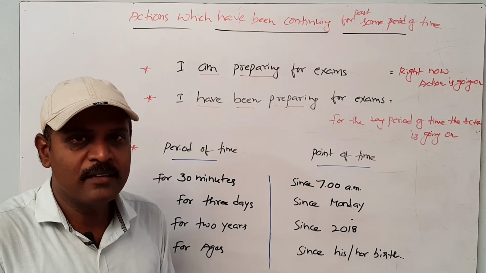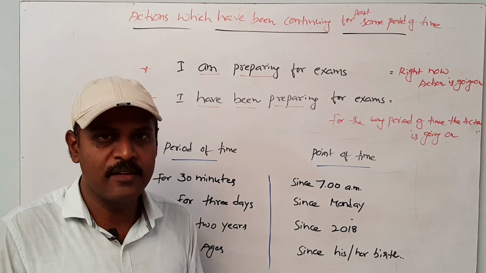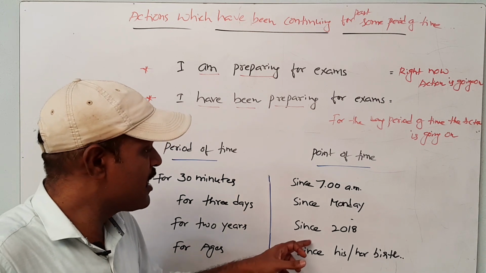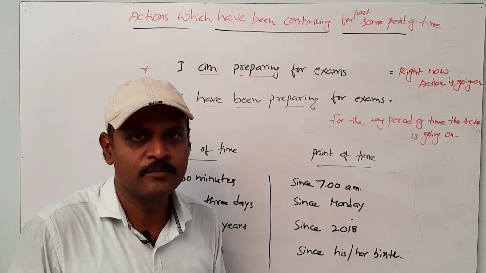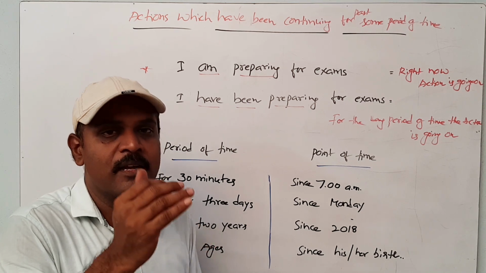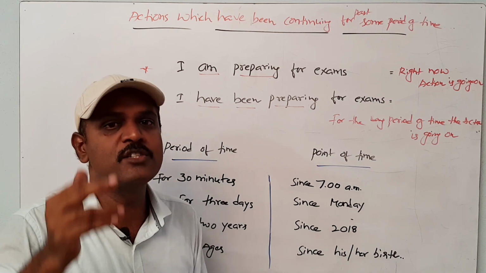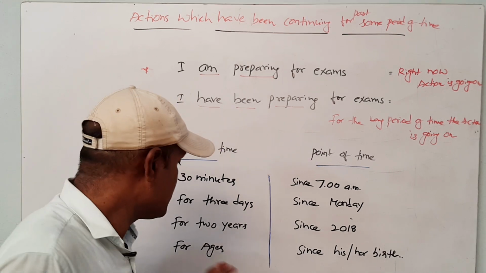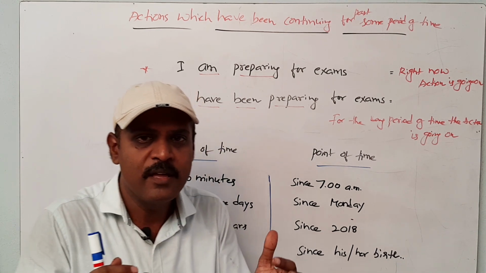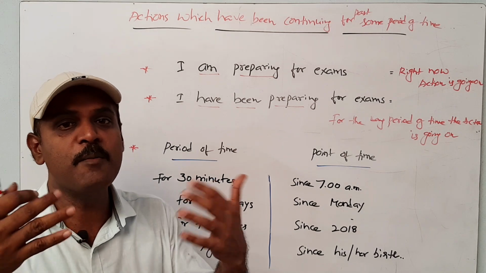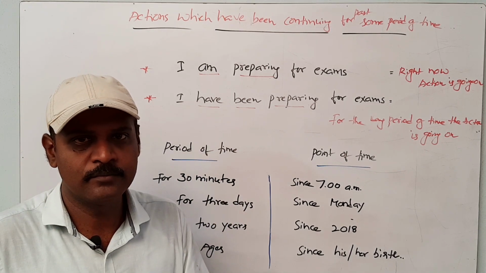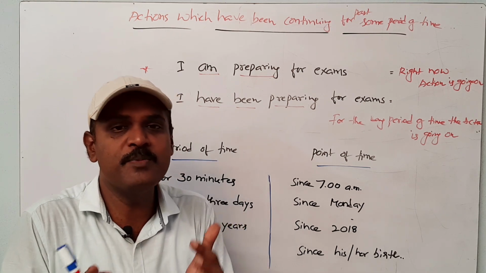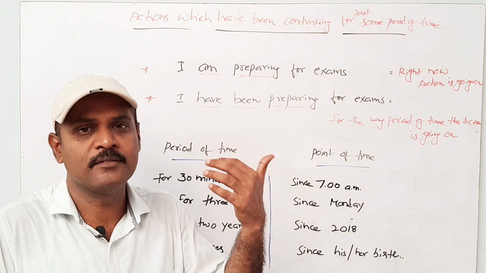My father has been sending money for the last 2 years. In this case, since 2018. My father has been sending money since 2018 for me, for my education purposes. Okay. For ages. For ages means a lot of time, a huge amount of time. We have not been talking for ages.